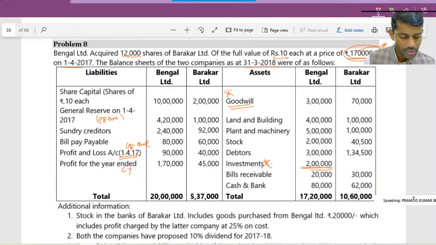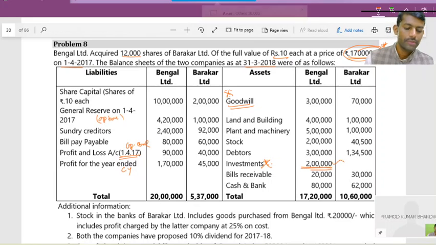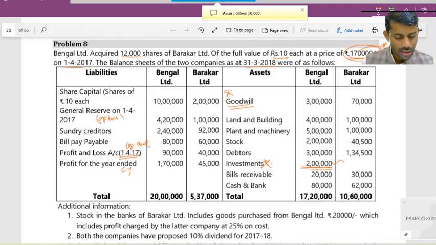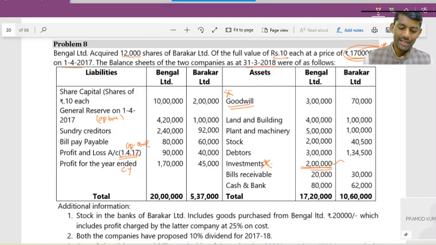Yes, sir. Wrongly printed. Actually, sir, it is correct, Pramod, because here the word is not investment in Barkar Limited, 2 lakh. Out of 2 lakh, 1 lakh 70,000 will be cancelled on consolidation. This is what intercompany holdings. Got it?